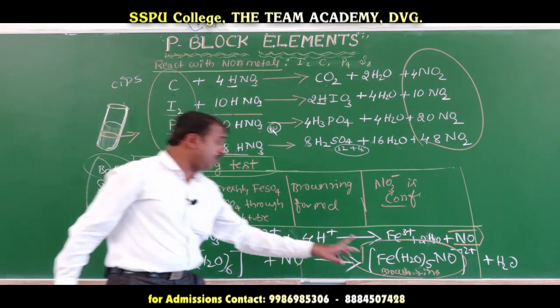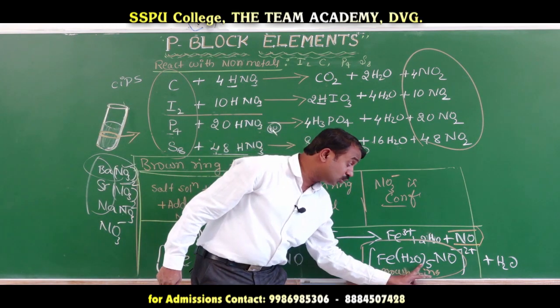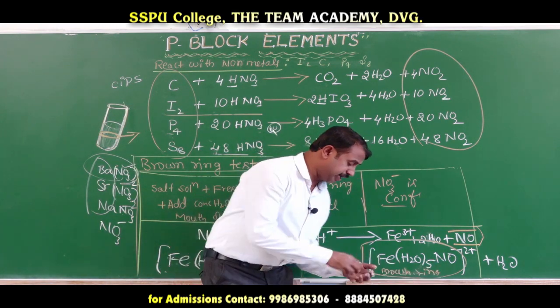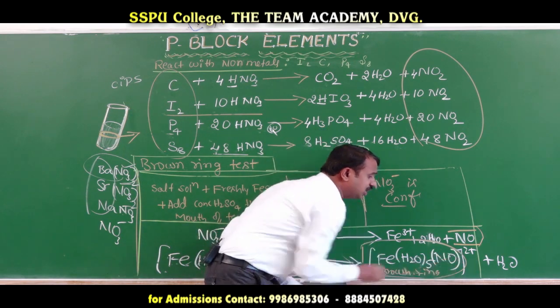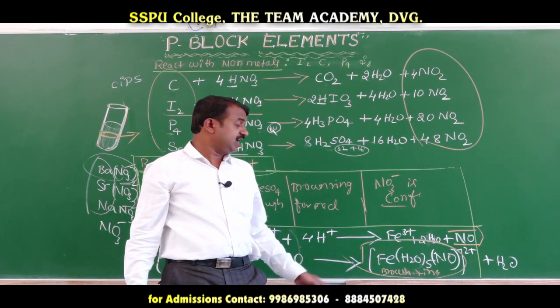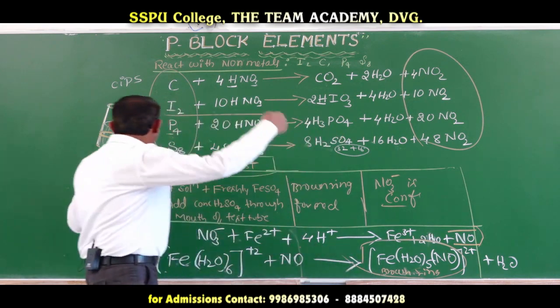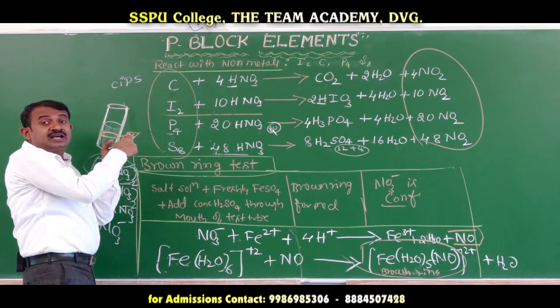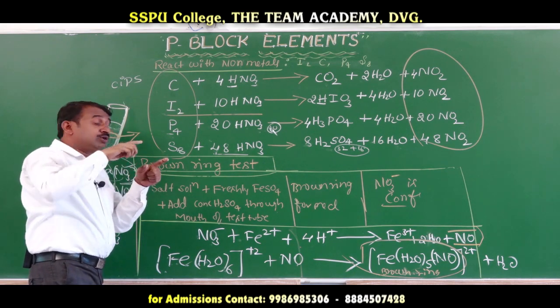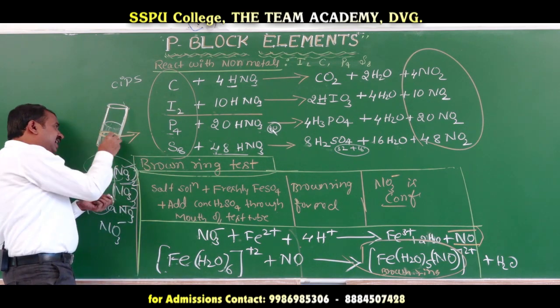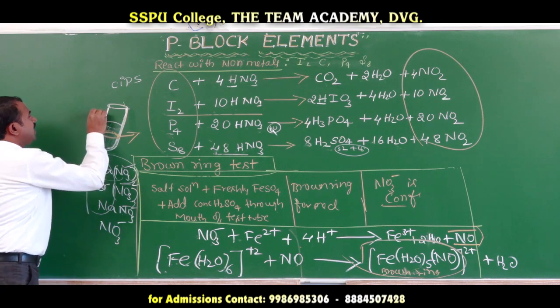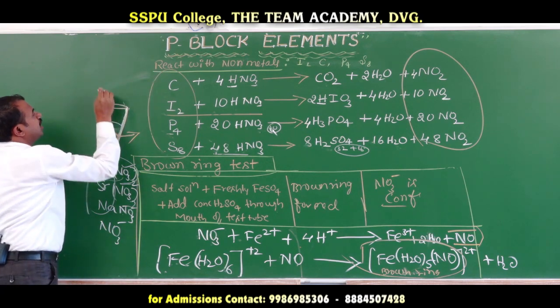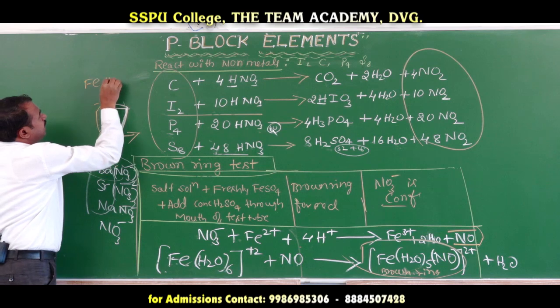What is the formula of the brown ring? [Fe(H2O)5 NO] 2+, which has a neutral ligand, nitrosyl. When sulfuric acid is added to ferrous sulfate and nitrate, this is formed.